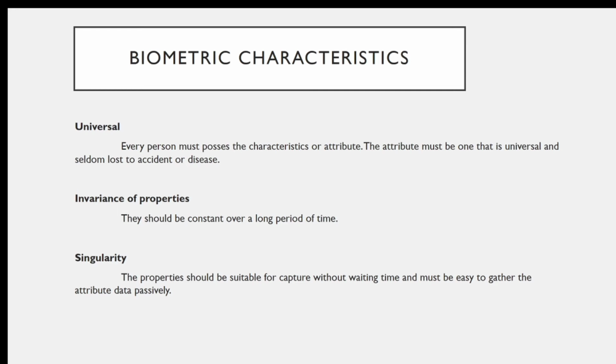It is universal and will not change by anything, unless there are certain conditions such as mutations or a skin disease, in which case it will alter. Until or unless there is something like that, it is unique to that person. That kind of characteristic should be there. Then invariance of property.